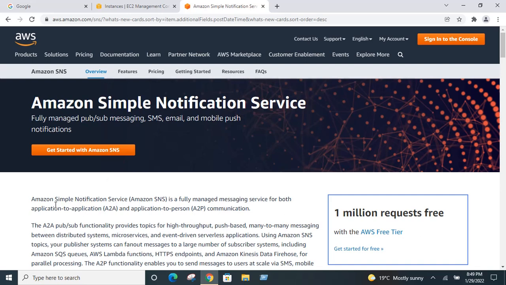So see here, what is meant by Amazon SNS? Amazon SNS is a fully managed messaging service for both application to application and application to person communication. Application to person communication, the best example I can give you is YouTube. Suppose there are some YouTube channels and you subscribe to a channel. Whenever the owner publishes a video, automatically you will get an email message. By seeing the email, you can go and watch the new video that has been launched.